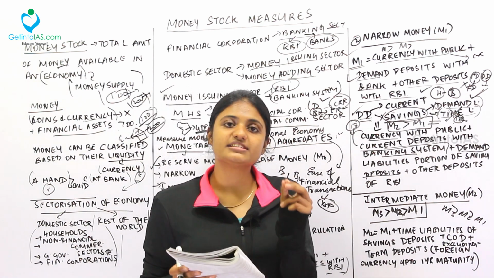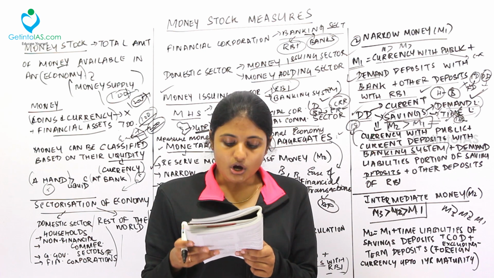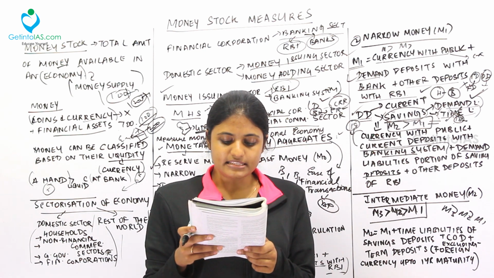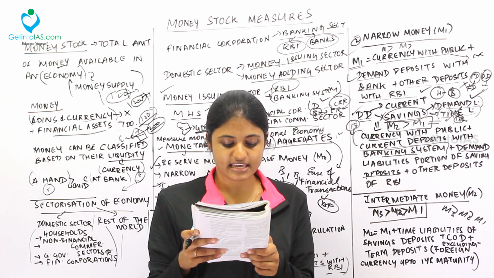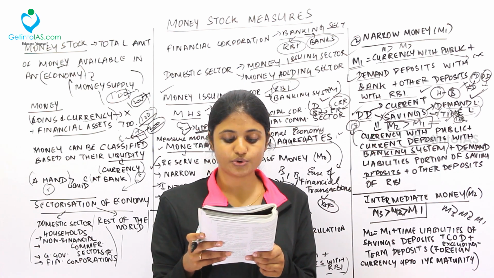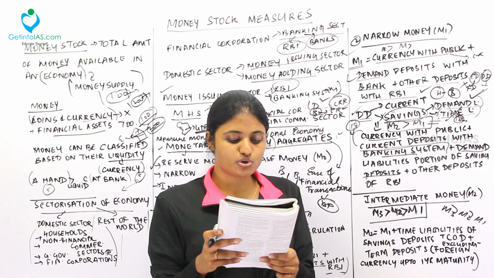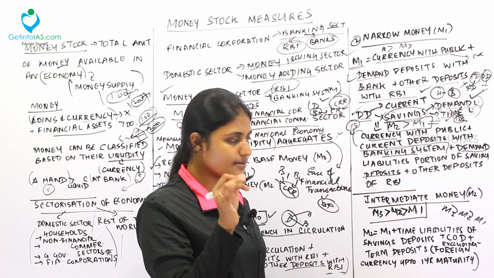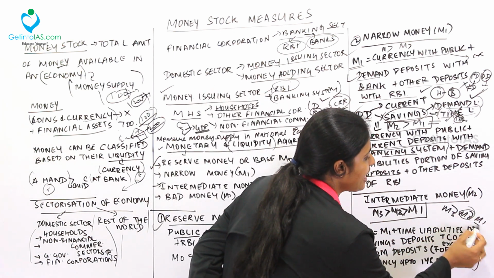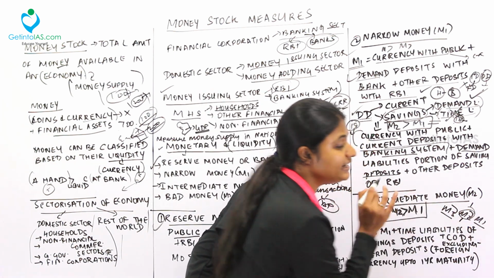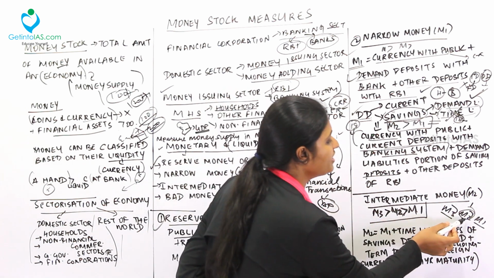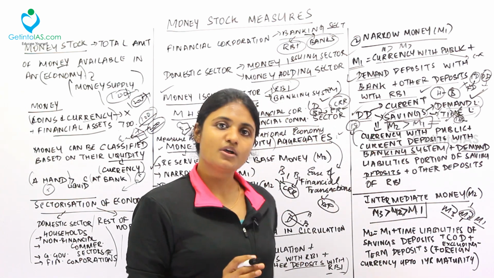So before that, what is intermediate money? It is called intermediate money because the financial assets included in this category are more than those included in M1 but less than those included in M3. It is between M1 and M3, in the middle, an intermediate position. That's why it is called M2, or intermediate money.